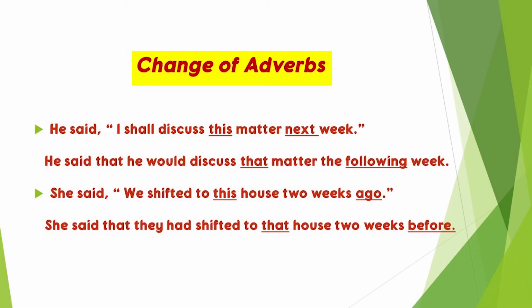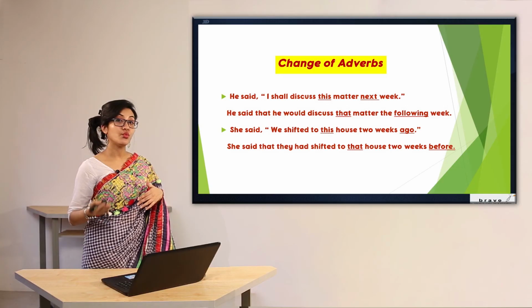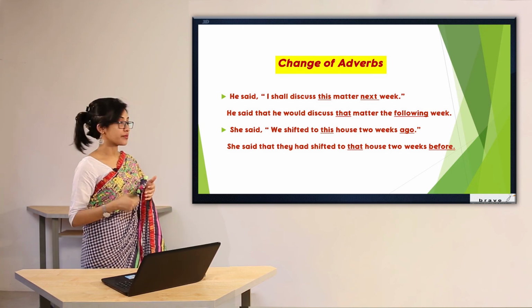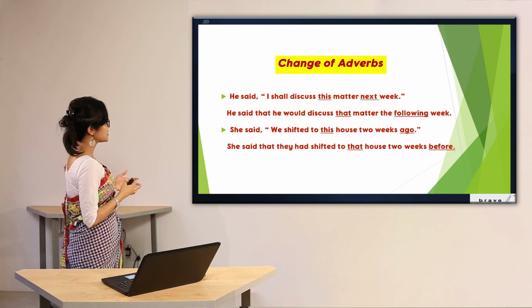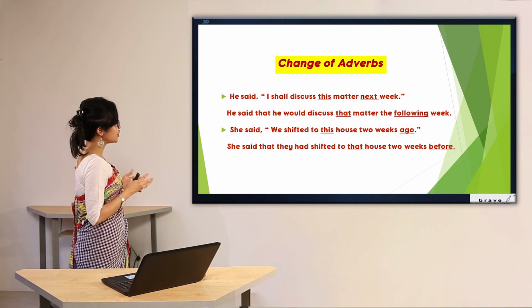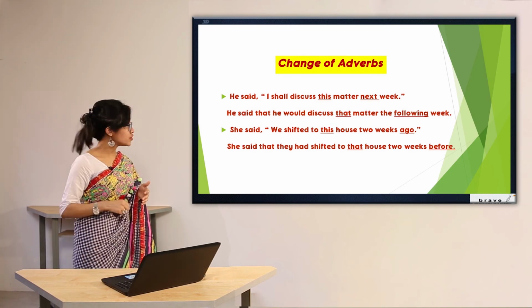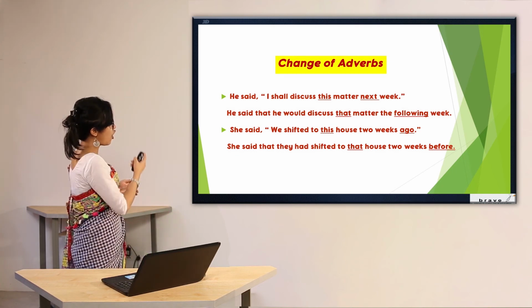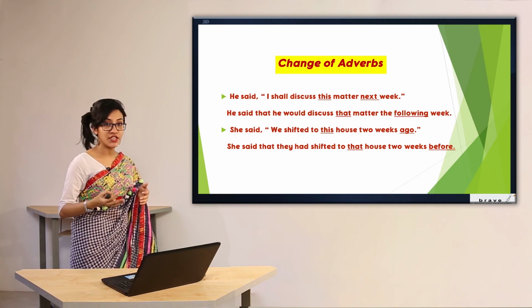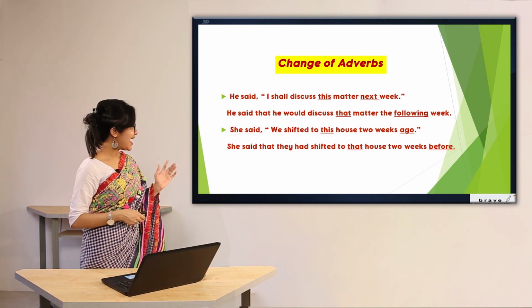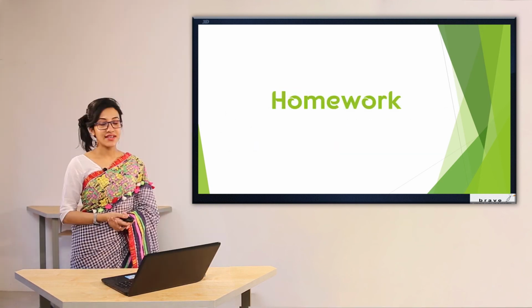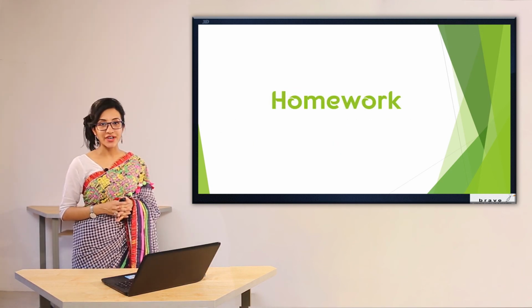In the second one, she said, "We shifted to this house 2 weeks ago." So here ago has been changed into before. The answer is, she said that they had shifted to that house 2 weeks before. As you can see, the expression 2 weeks ago has been changed into 2 weeks before, and this has been changed into that. Dear students, now it is time for homework.